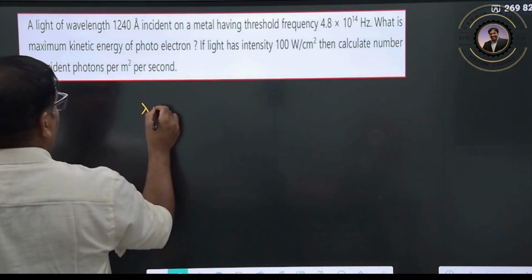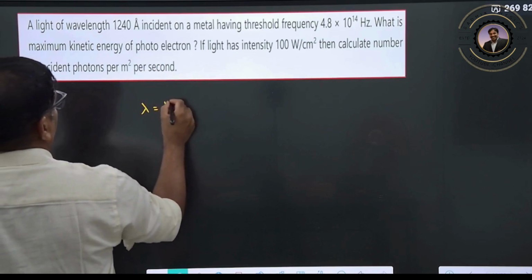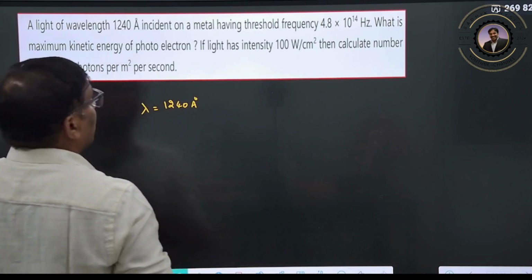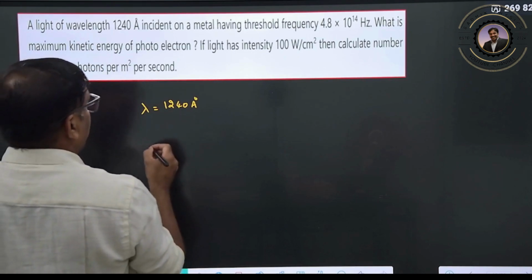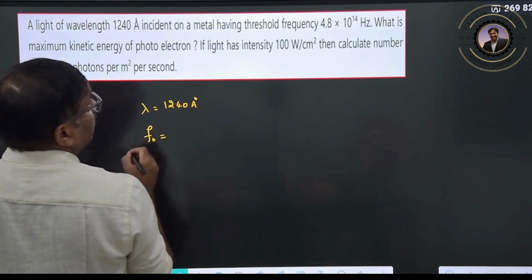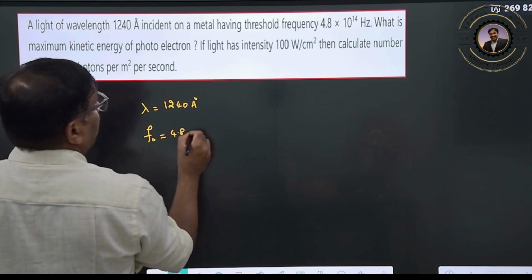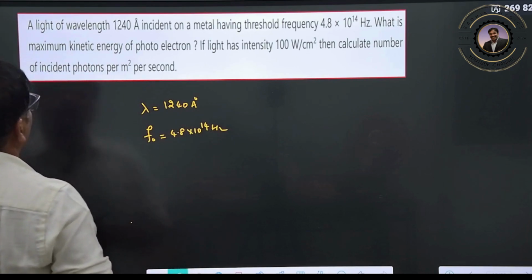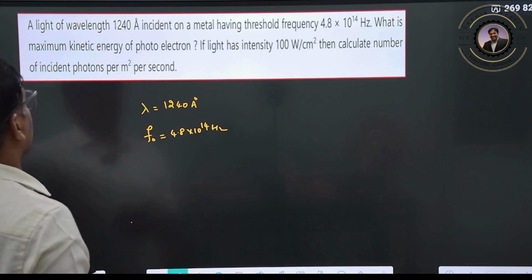A light of wavelength 1240 angstroms is incident on a metal, and the threshold frequency is given as 4.8 into 10 to the power of 14 hertz. What is the maximum kinetic energy of the photoelectrons?